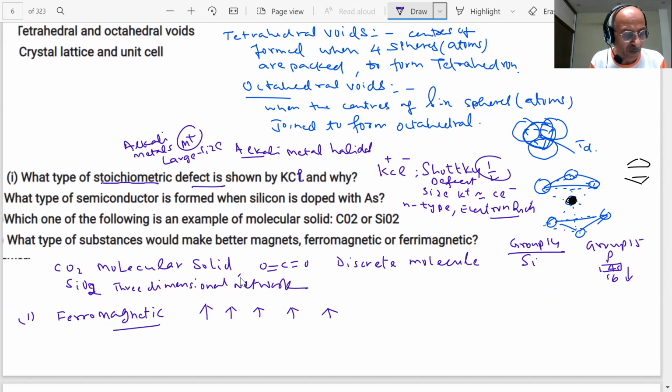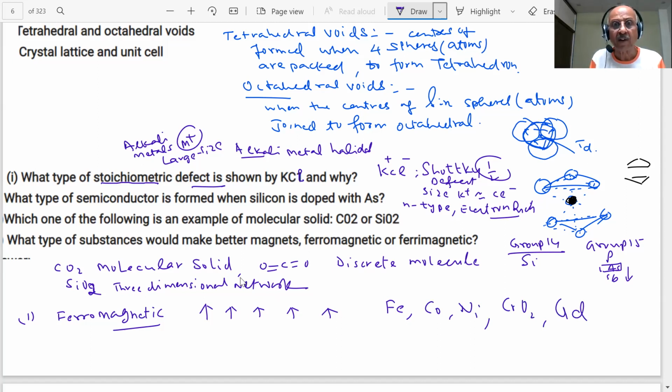Examples of ferromagnetic substances they have asked in the paper many times: iron, cobalt, nickel, gadolinium.